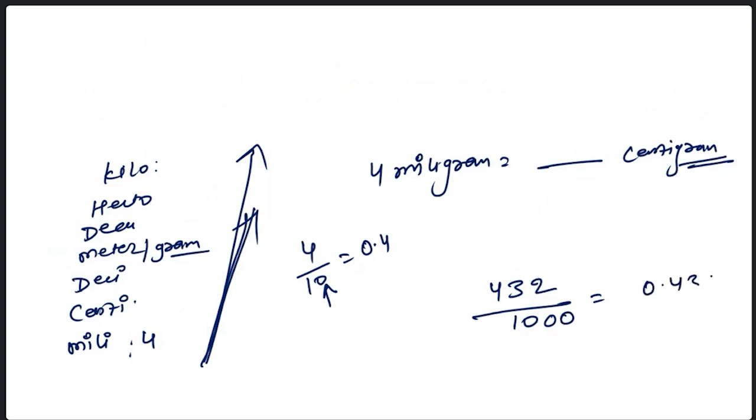Answer will be 0.432. Why? Because this is 3 digits, 3 zeros. I'm putting 1, 2, 3. I'm putting the decimal here. So this is the decimal. And the original answer is 432, but it doesn't look good, so I'm putting 0. So 0.432 is the answer now.